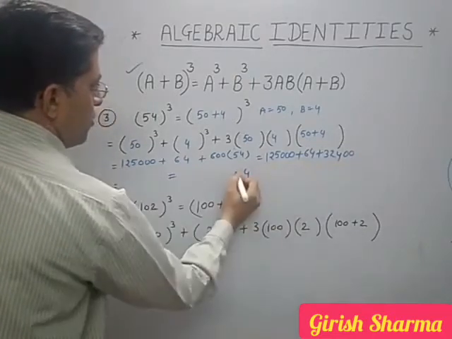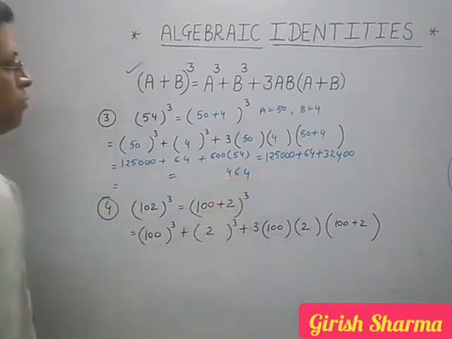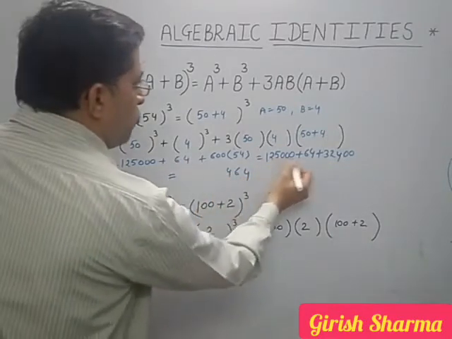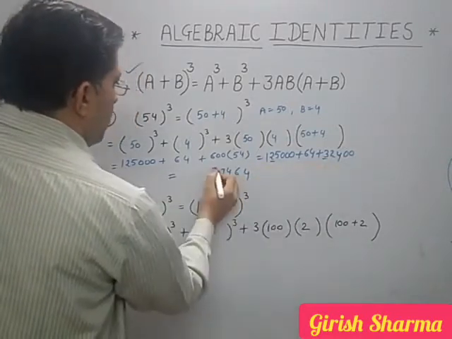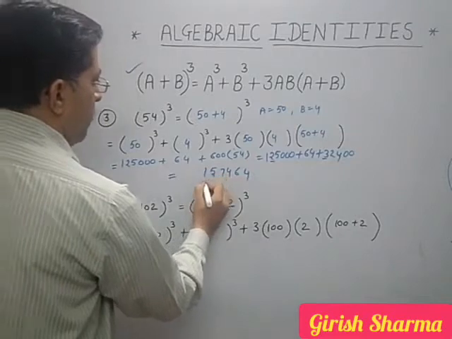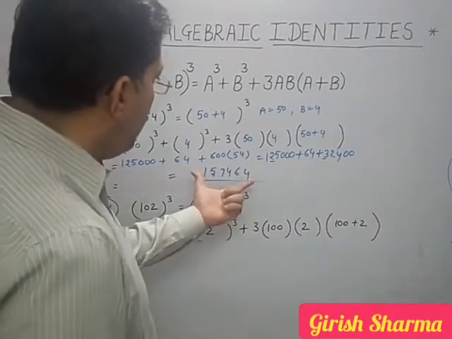Then 6. Then 4. Then 5 plus 2 is 7. 2 plus 3 is 5 and 1. This is 157464, your answer. One more we are doing.